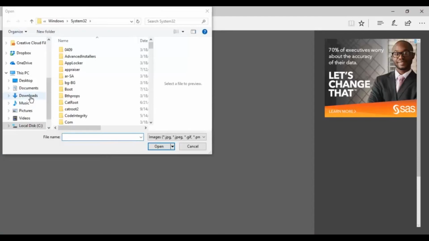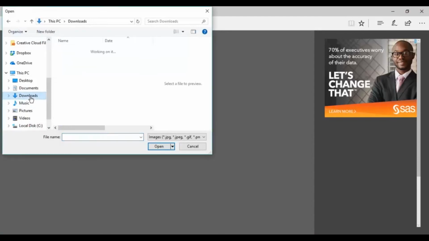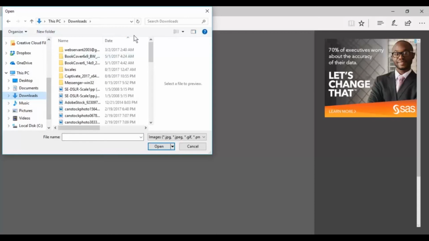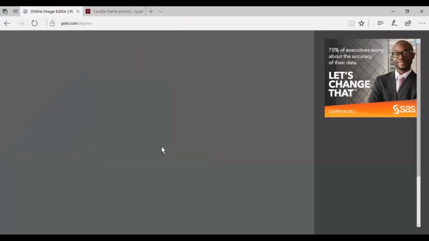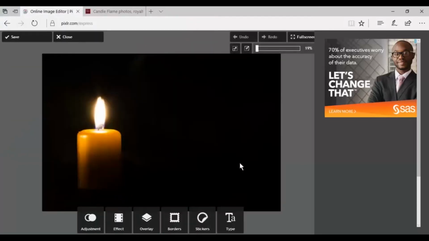And mine is over in downloads, and there's my picture. I have this quote that I want to create a picture quote for that says, if you have a candle and refuse to light it, you can't complain about the dark. So we're going to do that. We're going to put it right on this.